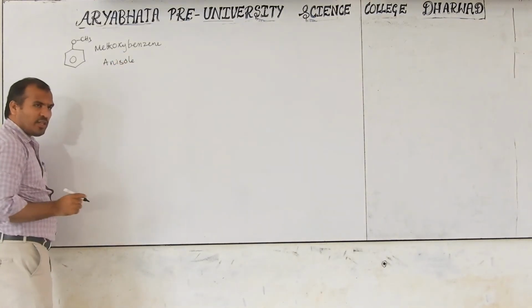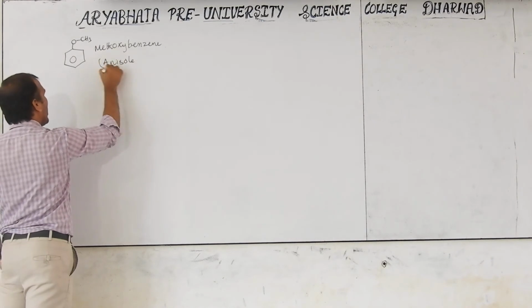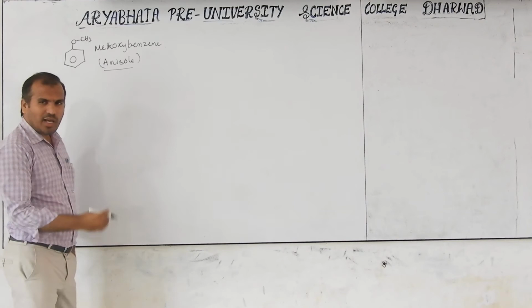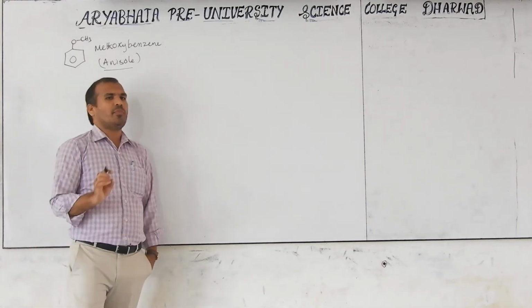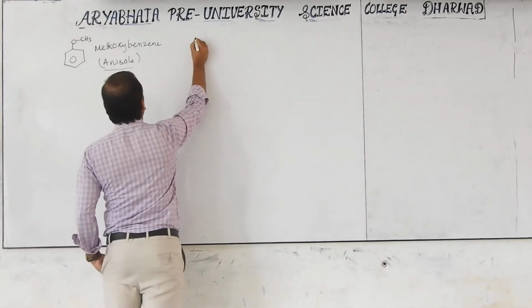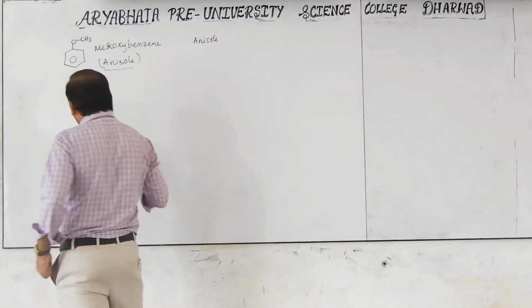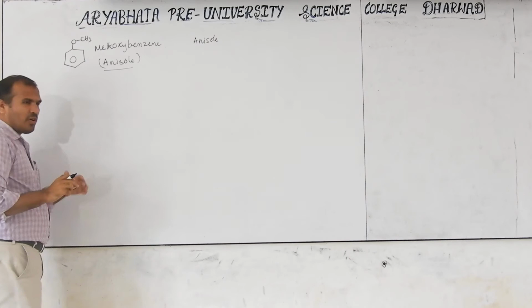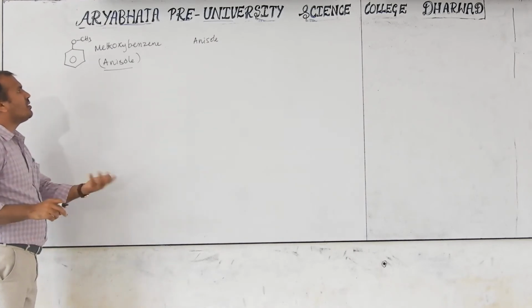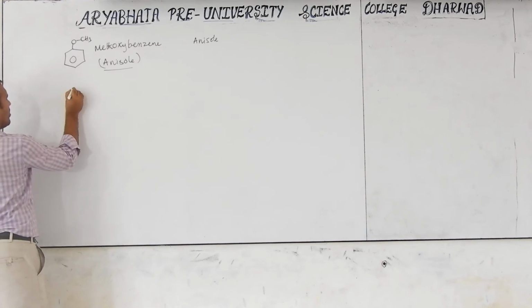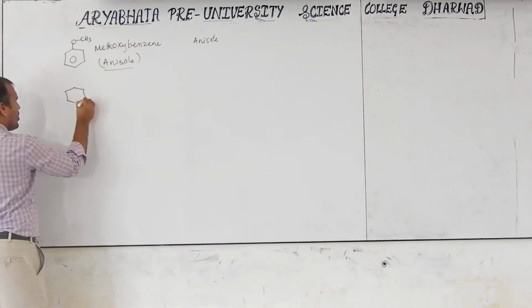I use this name also, anisole. Both you can use, but generally we frequently use anisole. This is the common name also, that's why I am writing anisole here. You have to remember this common name. It is important, as we frequently use it in some reactions also. This is anisole.